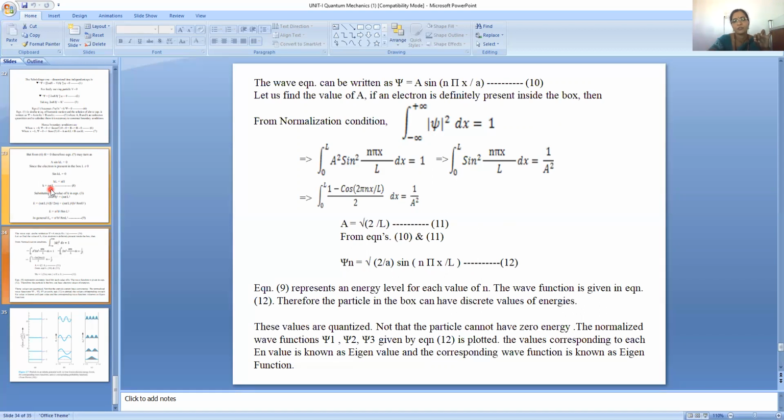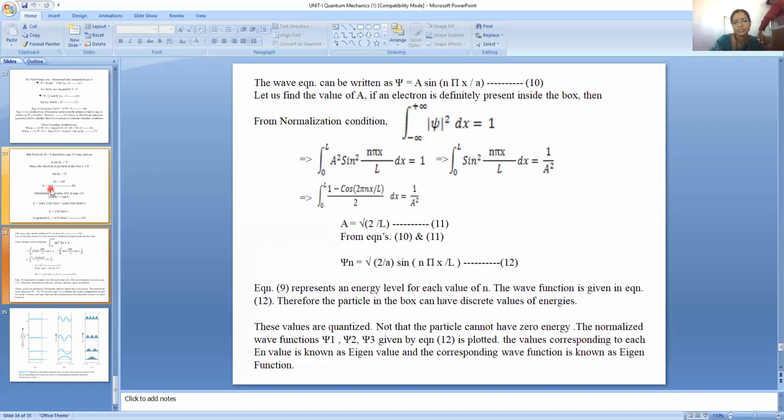Let us find the value of a, given that an electron is definitely present inside the box. From the normalization condition, integral from minus infinity to infinity of psi square dx equals 1. Here I am keeping psi square: integral from 0 to L of a square sin square n pi x by L dx is equal to 1.